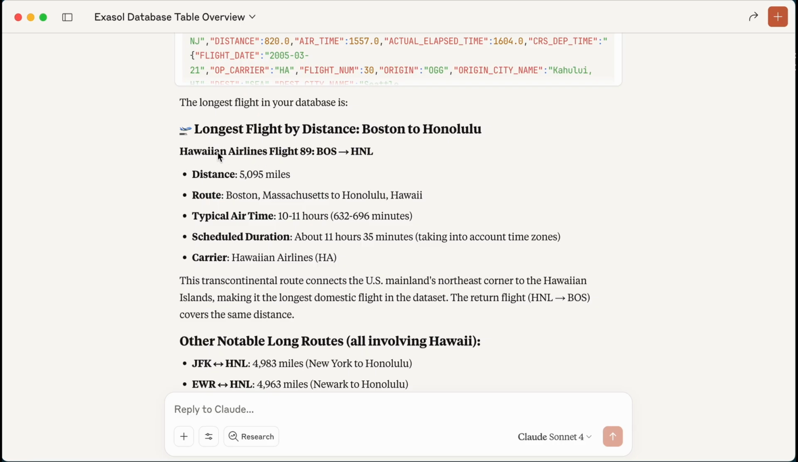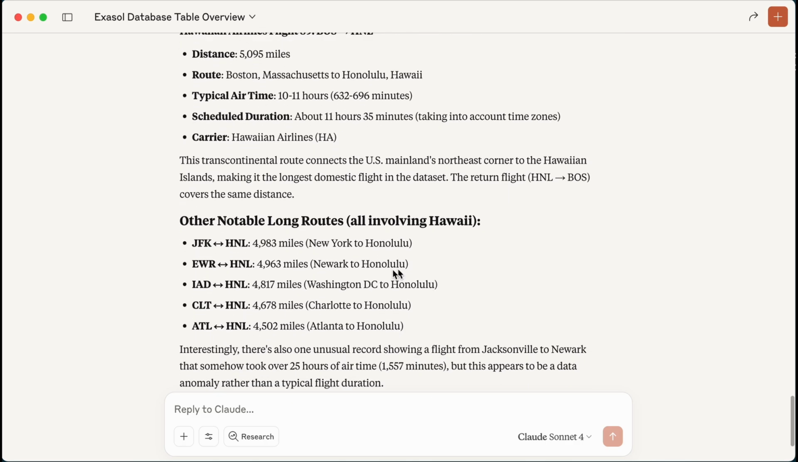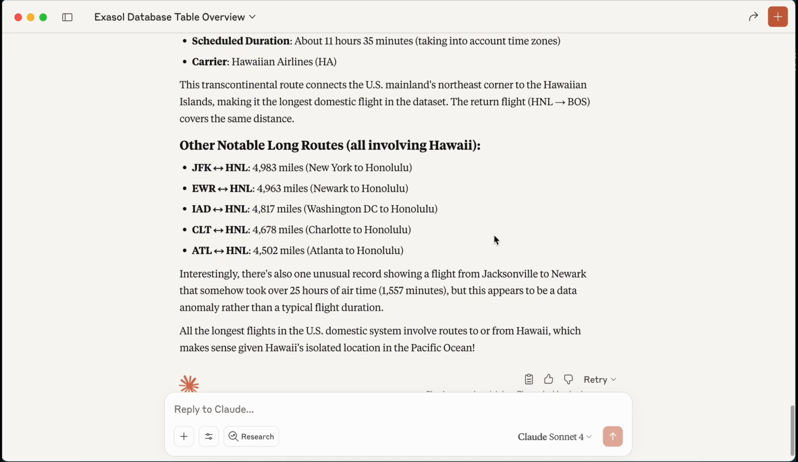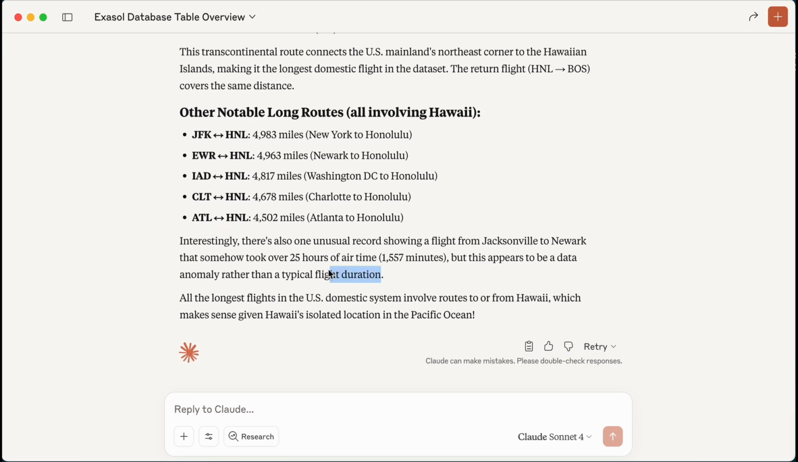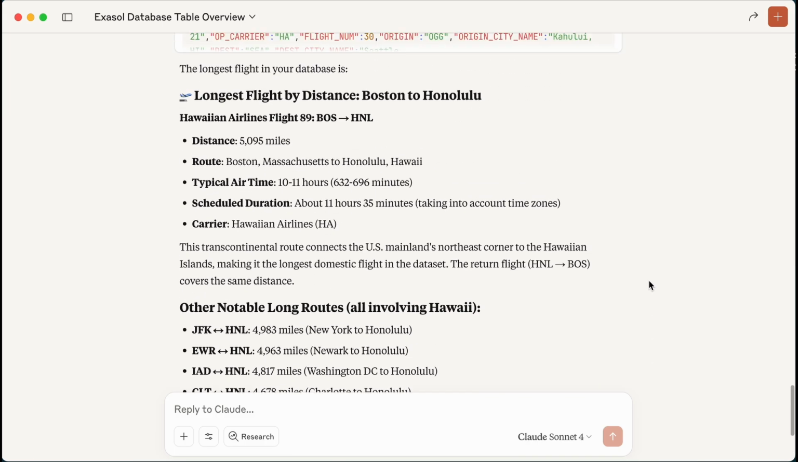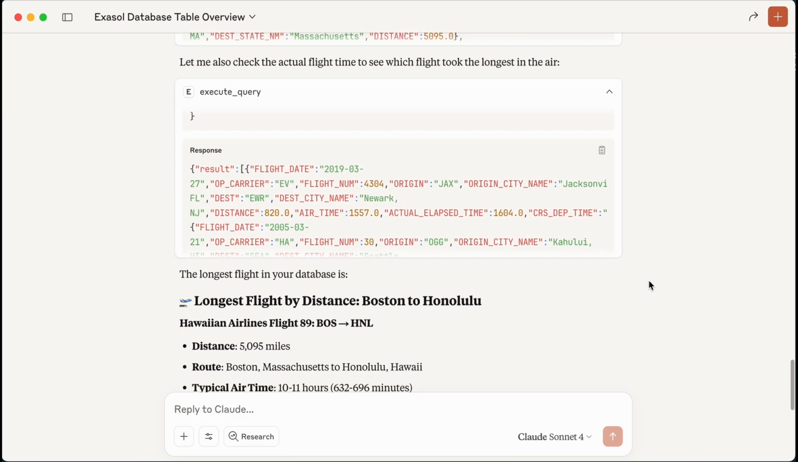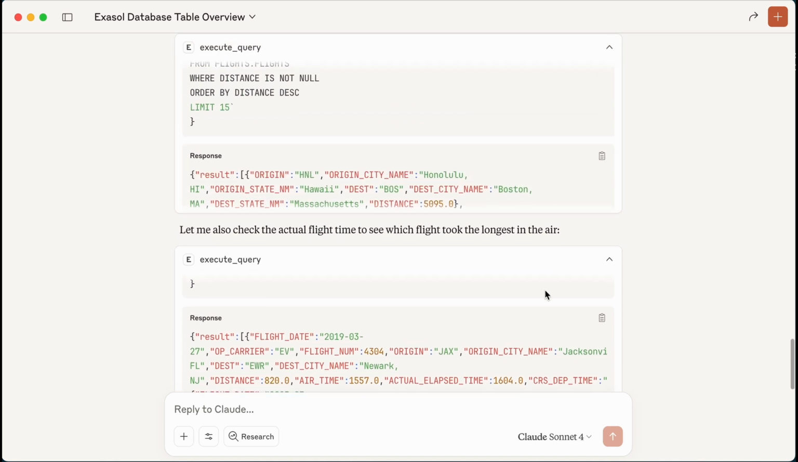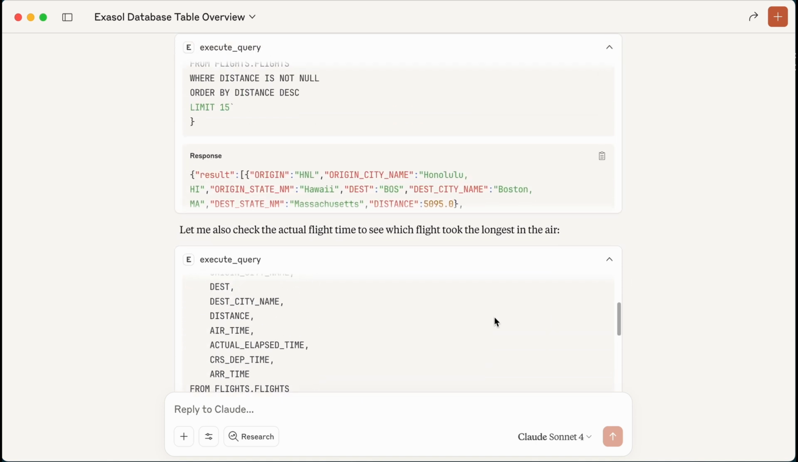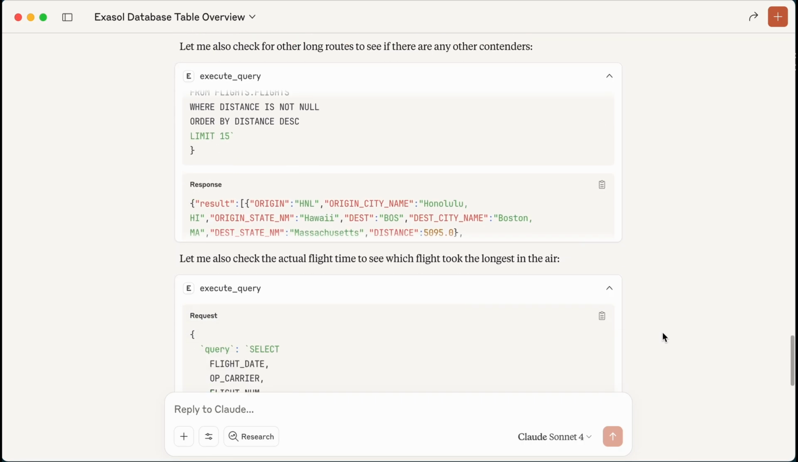The longest flight is this Hawaiian Airlines flight from Boston to Hawaii. It's even looked at some other notable long routes as well. It even calls out this interesting anomaly where there's a 25-hour airtime flight, which is probably a data issue or there's something else going on here. So you can see just by asking one simple question, I get a very comprehensive answer. I also get all of the queries that were used to get this data. So if I want to go in and check that myself, I can.